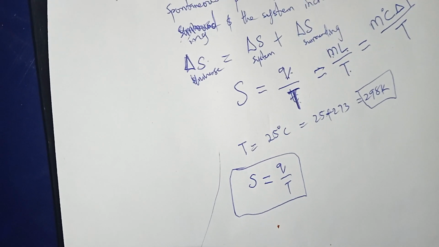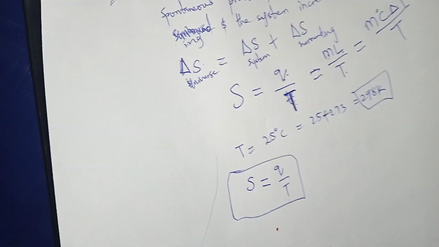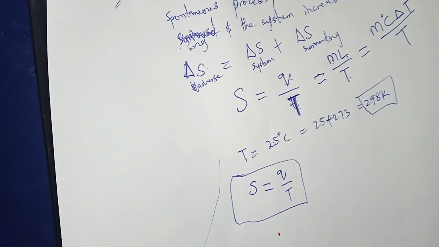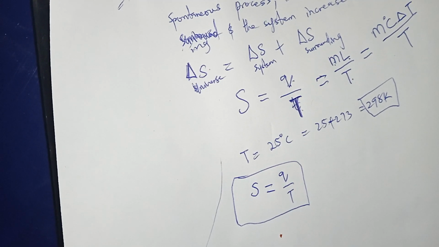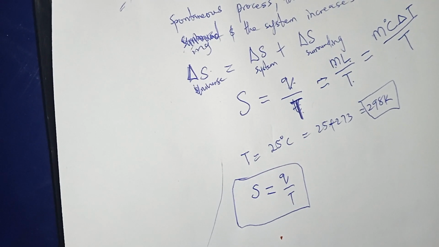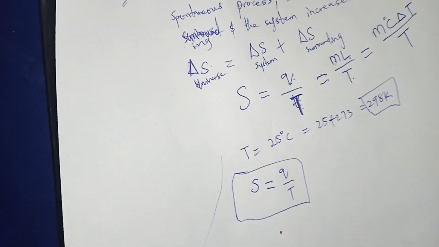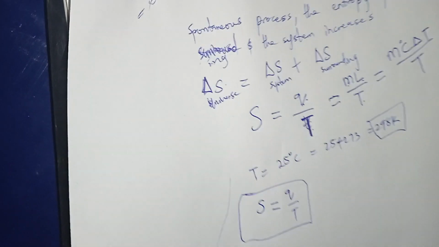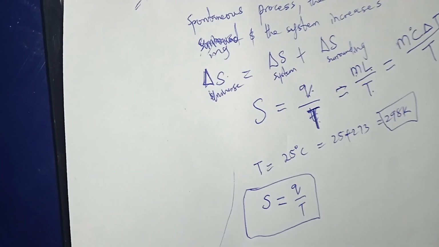Simply put, in any spontaneous process, the total entropy of a system and its surrounding increases. This law implies that a chemical or physical change cannot occur unless the entropy of the universe increases.